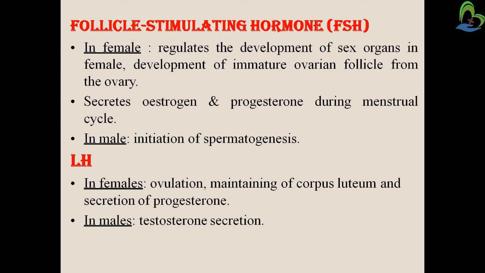So FSH is responsible for release of estrogen and progesterone during the menstrual cycle in the female, and in the male it is responsible for initiation of spermatogenesis. So this is the function of FSH. Now LH. In the female, it is responsible for ovulation, maintaining of the corpus luteum and the secretion of progesterone, and in the male it is responsible for secretion of testosterone.